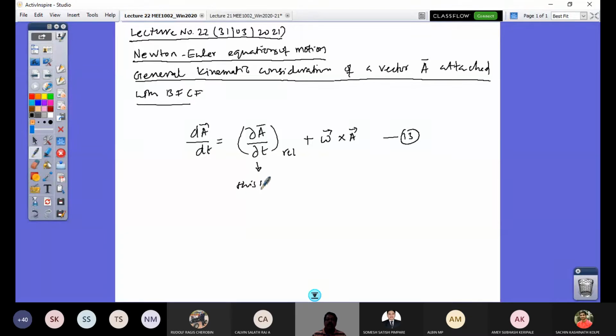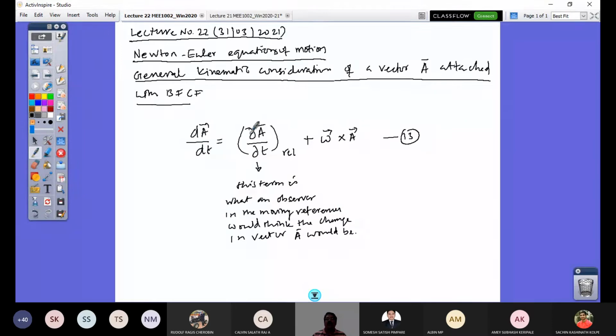This term is what an observer in the moving reference frame would think the change in this vector A would be.